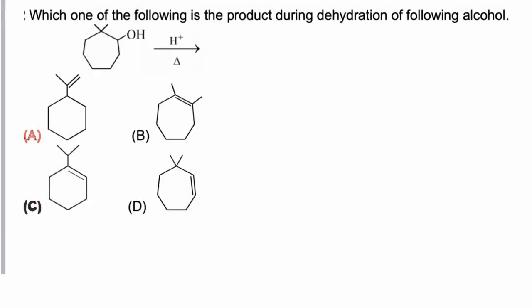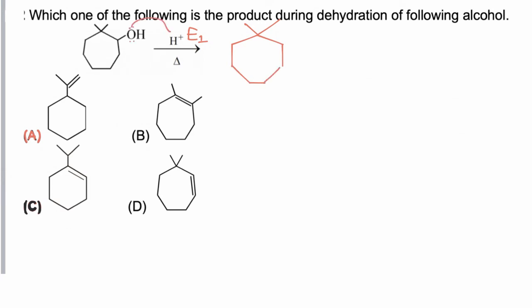and hence the correct answer is C. In this question we have to find the dehydration product of the given alcohol. Now this reaction takes place in acidic medium at high temperature. So the reaction follows the E1 mechanism. First of all, the alcohol gets protonated, and after protonation we get an oxonium ion.